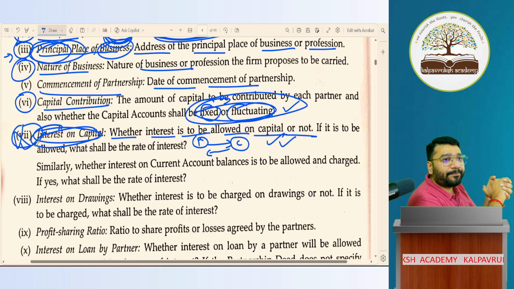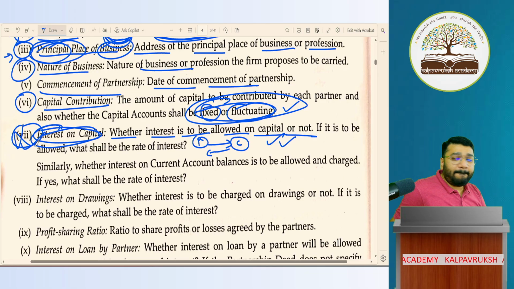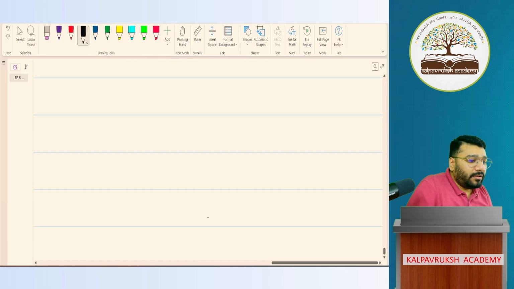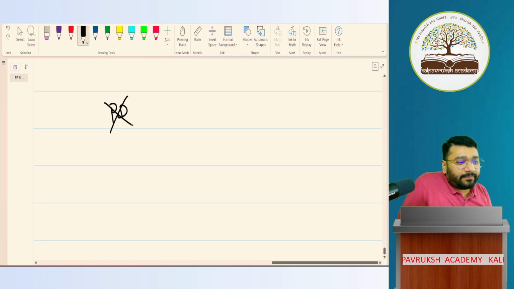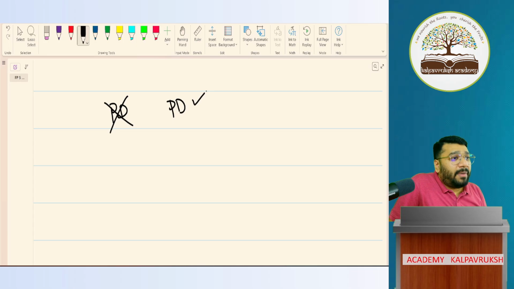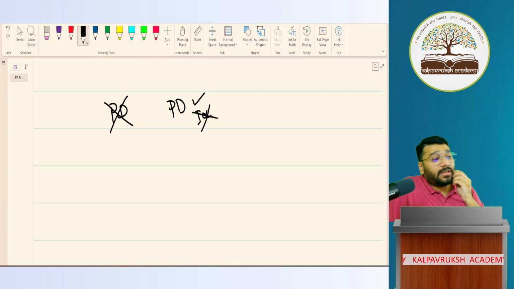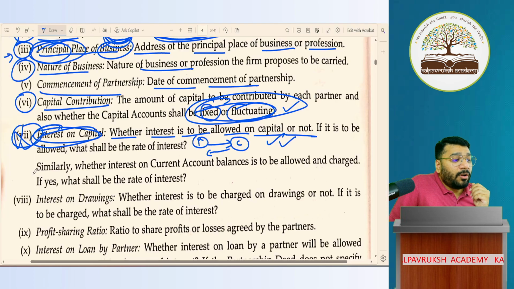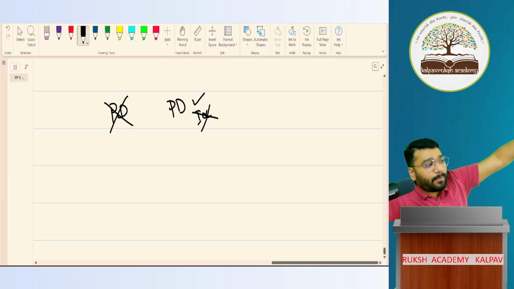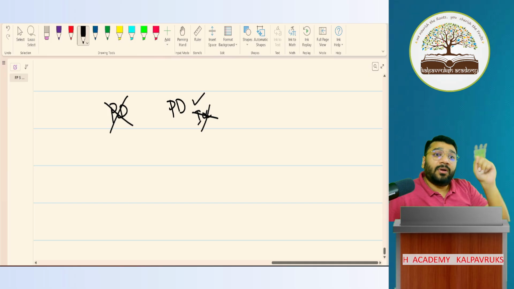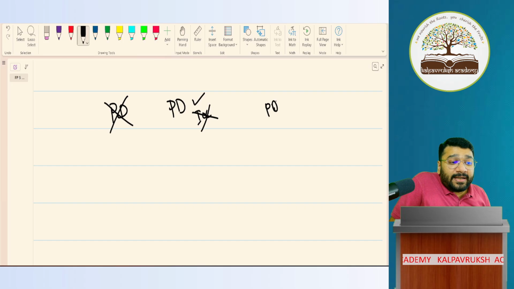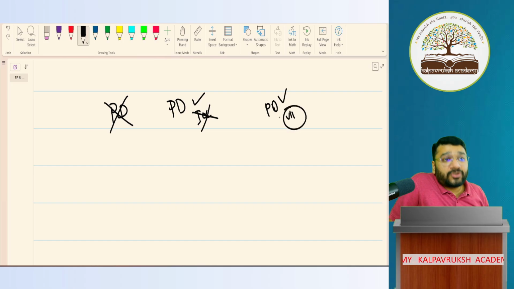Listen very carefully. First point, partnership deed is not even there. Or second point, partnership deed is there, but they forgot to record the interest on capital clause itself. They forgot the entire clause. Which point number? Point number 7, they forgot to write. Every other point they wrote, the 7th point they forgot. Or partnership deed is there, 7th clause also is there, but interest percentage they forgot to mention.